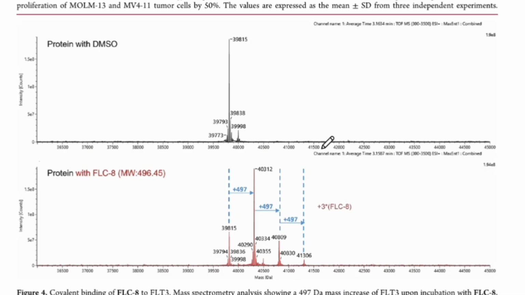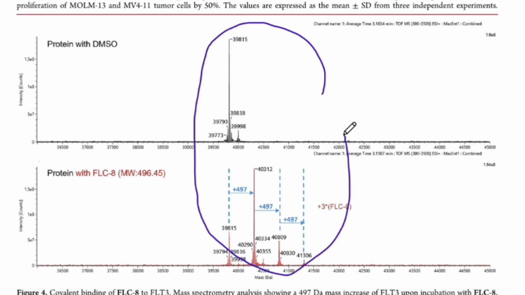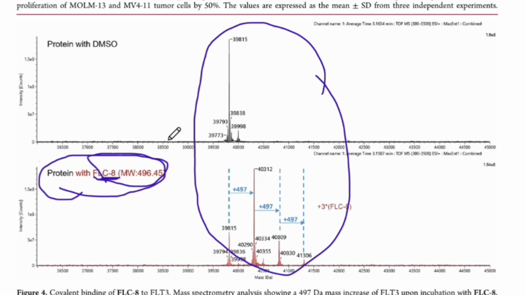This is the mass spectroscopy analysis. They have shown protein with DMSO and protein with FLC8 showing an increase in the mass. So definitely FLC8 is reacting with the protein. That means there is no mere interaction, but a reaction, and it is irreversible.